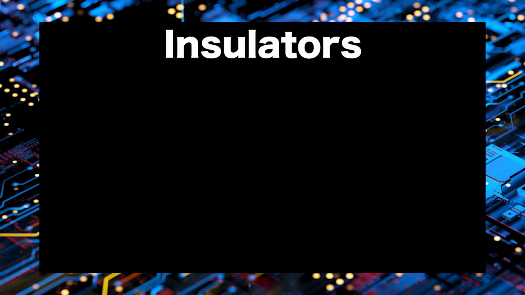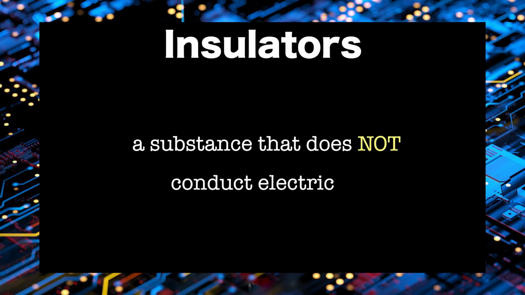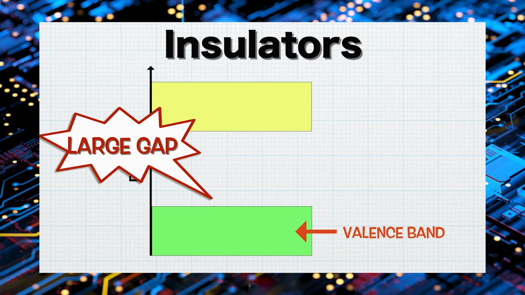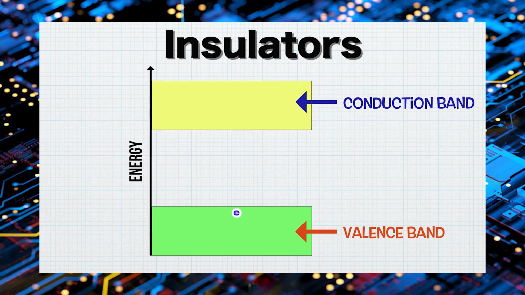An insulator, on the other hand, is a substance that does not conduct electricity. Unlike conductors, insulators have a large gap between the valence band and the conduction band. Valence electrons cannot reach the conduction band, therefore, no electricity flows.